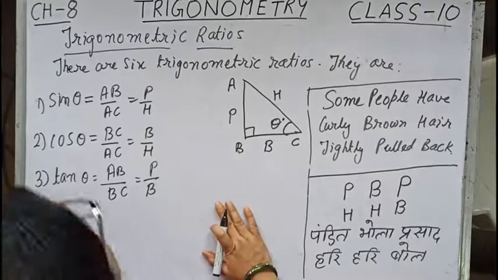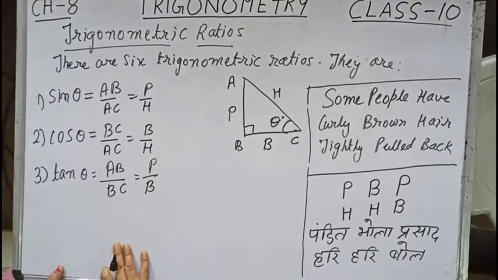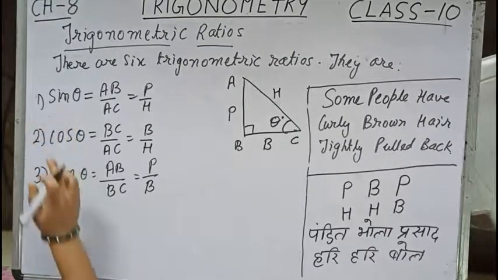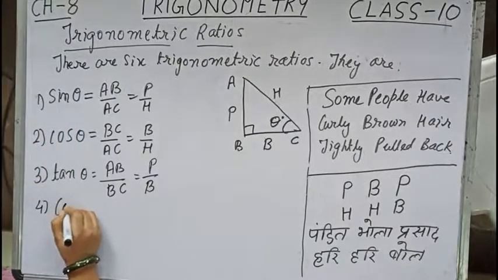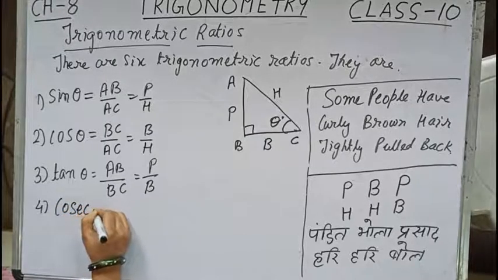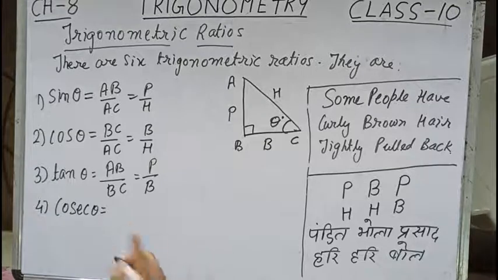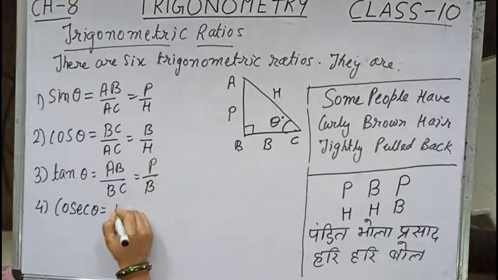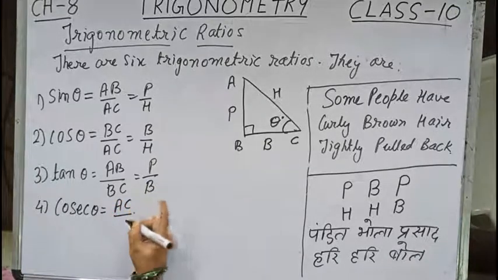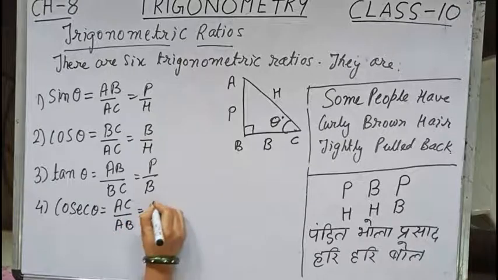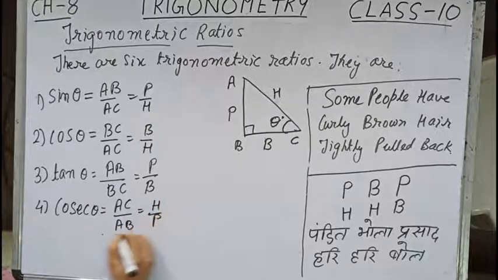Now the reciprocal ratios also let us write. Number 4, the reciprocal of sine theta is cosec theta. So cosec theta equals to sine is perpendicular by hypotenuse, so this will be hypotenuse by perpendicular. So this we will be writing as AC by AB equals to H by P.